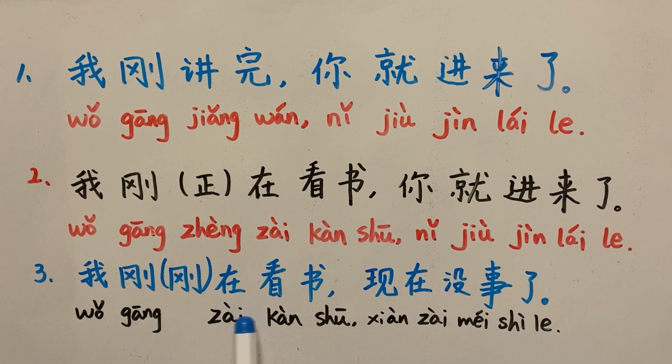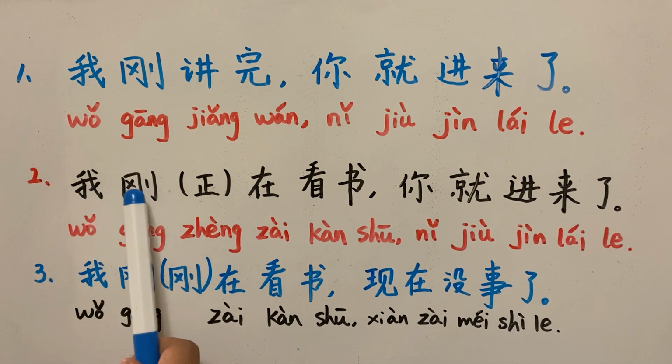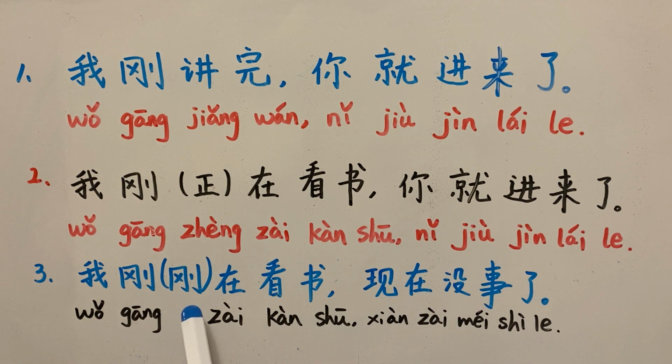我刚在看书，我刚在看书，我刚在看书。It appears the same, right? It appears the same. But what makes the third sentence different is the latter part. 现在没事了。现在 now 现在没事了。It means 现在 now I am free. Now I have nothing to do.